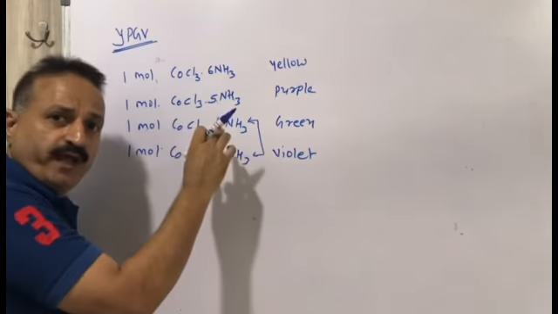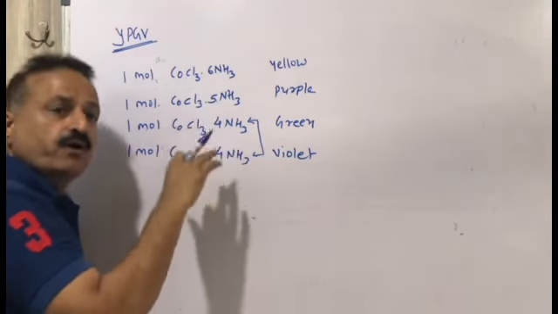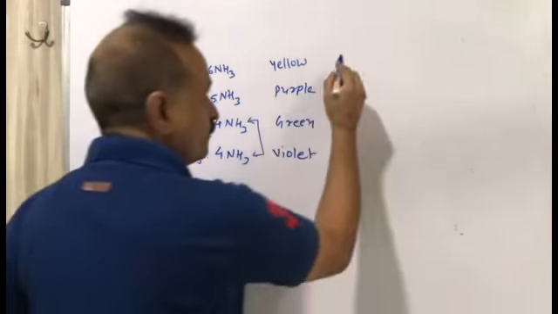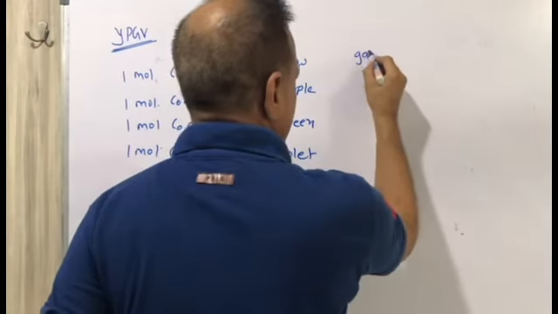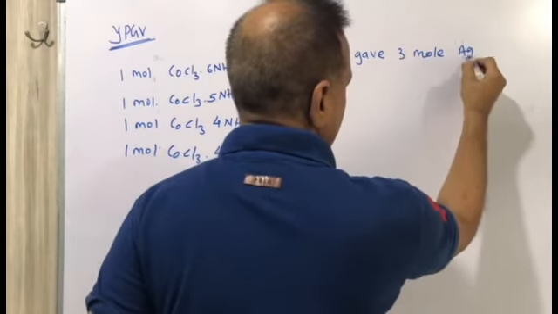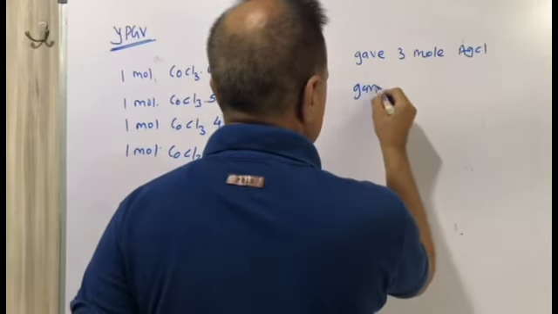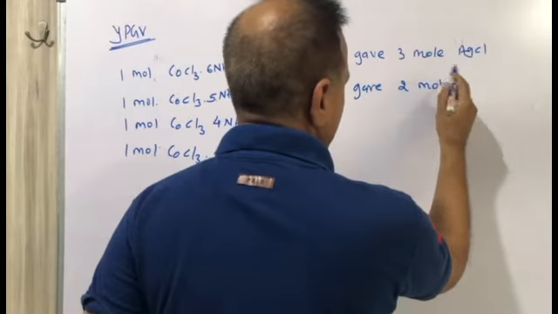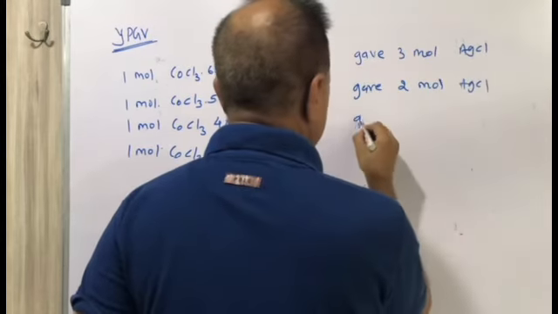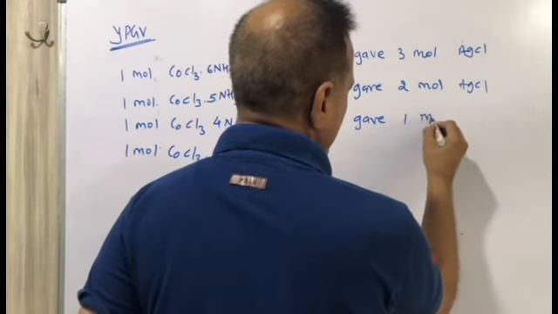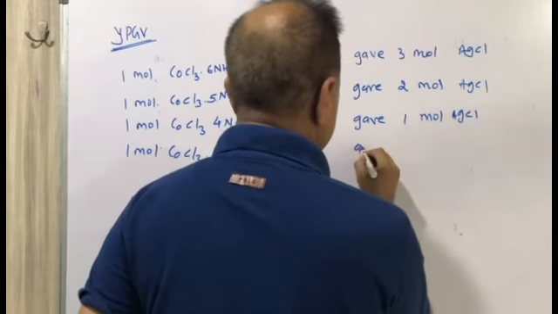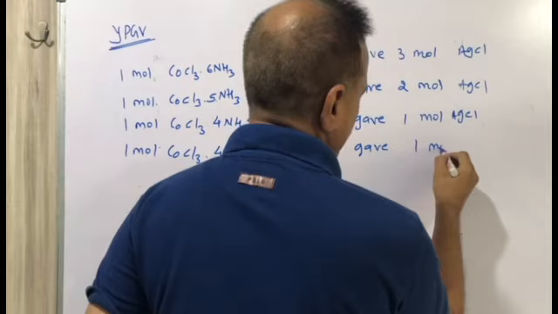When the arrangement of ammonia changes, the color changes, so we have two different colors. They gave 3 moles of AgCl, 2 moles of AgCl, 1 mole of AgCl, and 1 mole of AgCl.